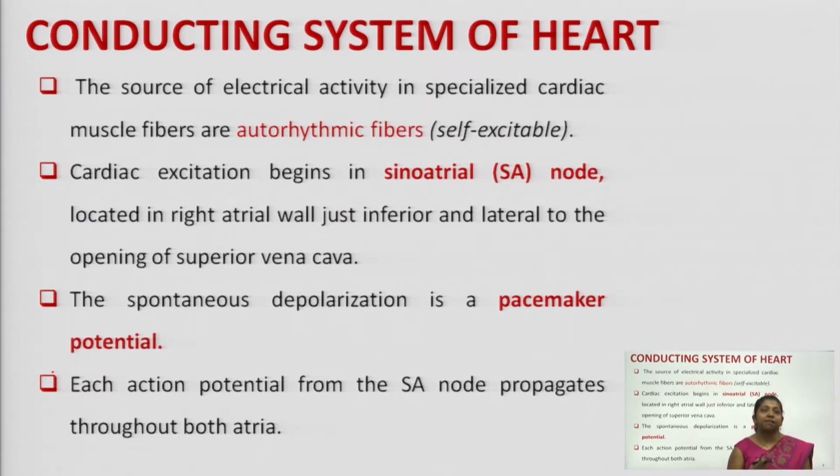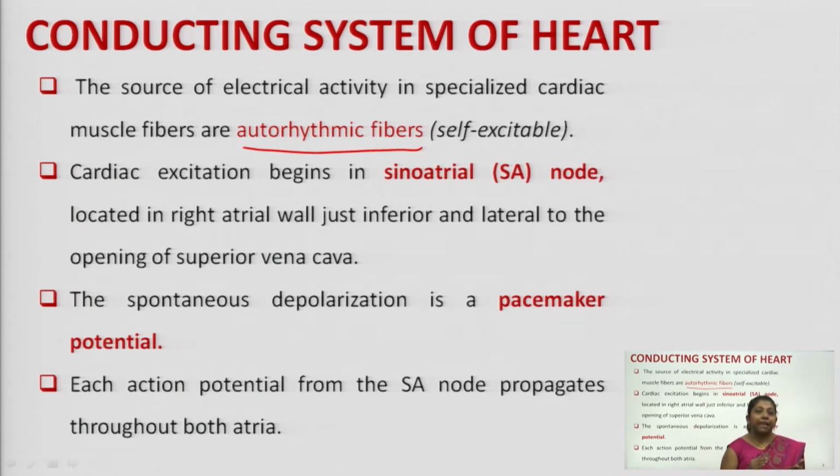It must be some type of electrical activity that is getting initiated, and due to that electrical activity your heart is beating. The source of electrical activity is certain specialized cardiac muscle fibers, and these muscle fibers are autorhythmic fibers.